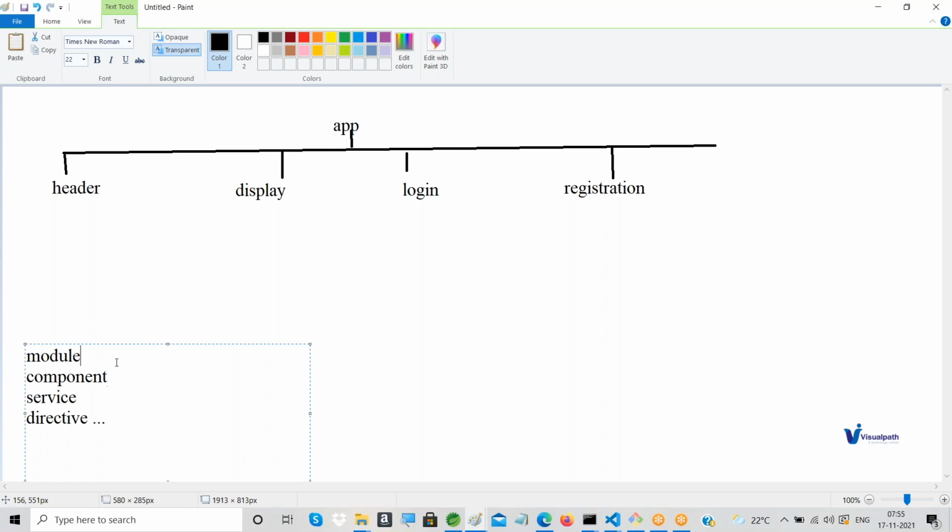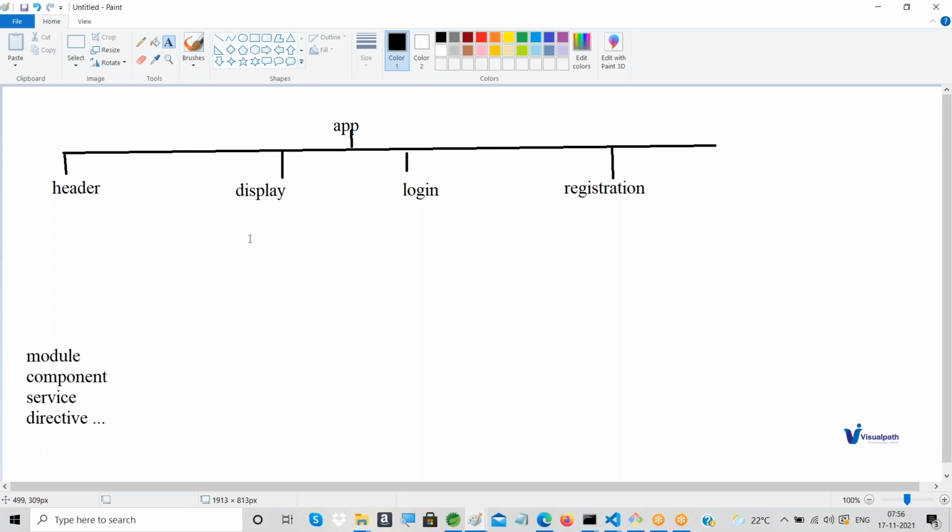Next, a module can be defined in 2 or 3 ways, 2 ways at least. But the most important thing, in a simple way, is that a module is a collection of components together. If related components are there, you can group them and ensure those components are under one module.